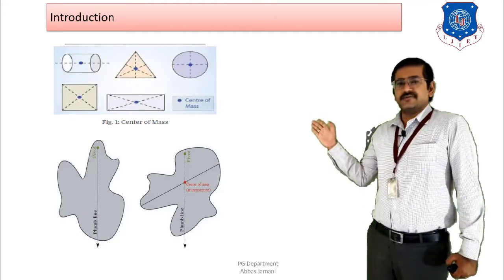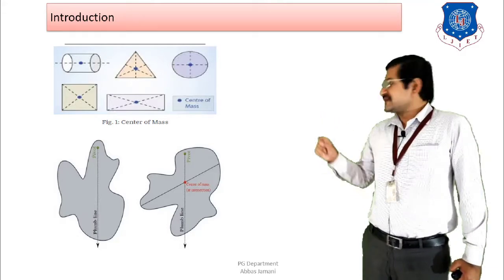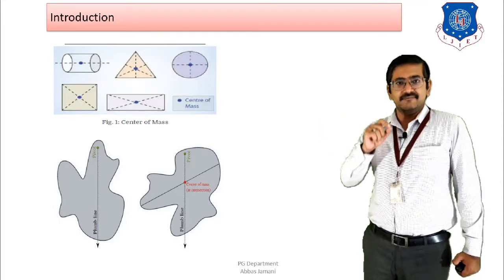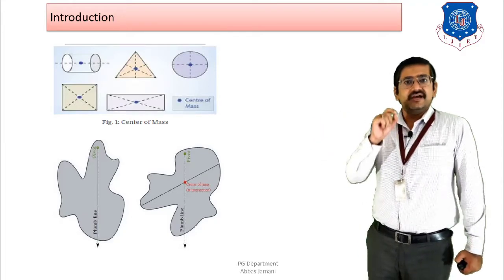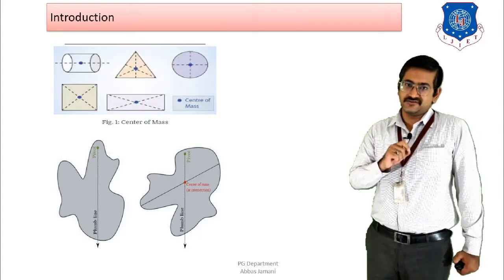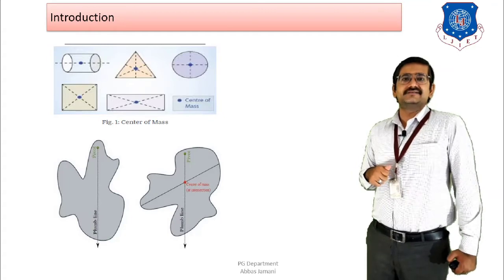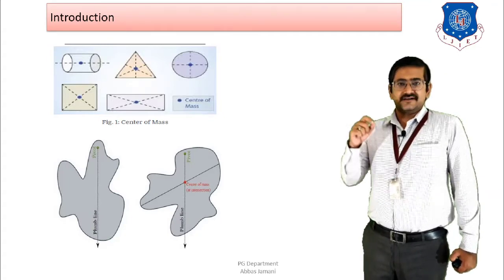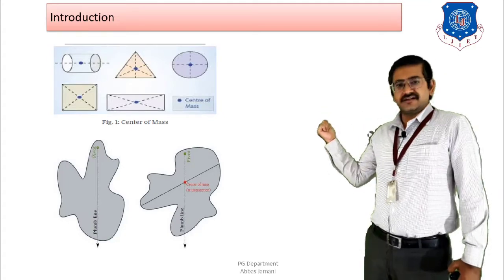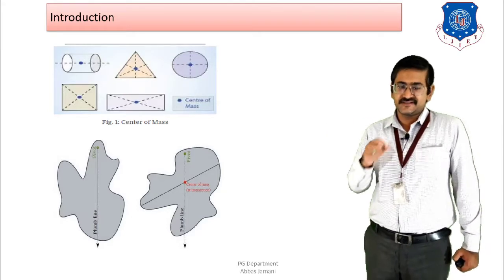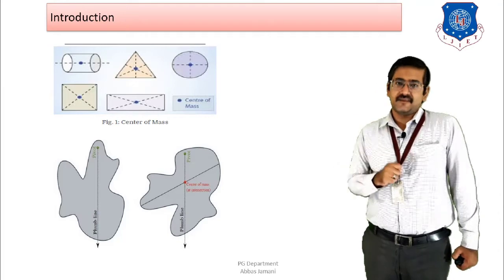So if I talk about the symmetric systems, you can see that the point highlighted in blue indicates the center of mass, and it also indicates the center of gravity in that particular case. If I talk about the triangle, I can see that it is going to be at a certain distance from the base. Similarly for the circle and the square, it is shown to be at the center itself from both directions, that is, the x direction as well as the y direction.